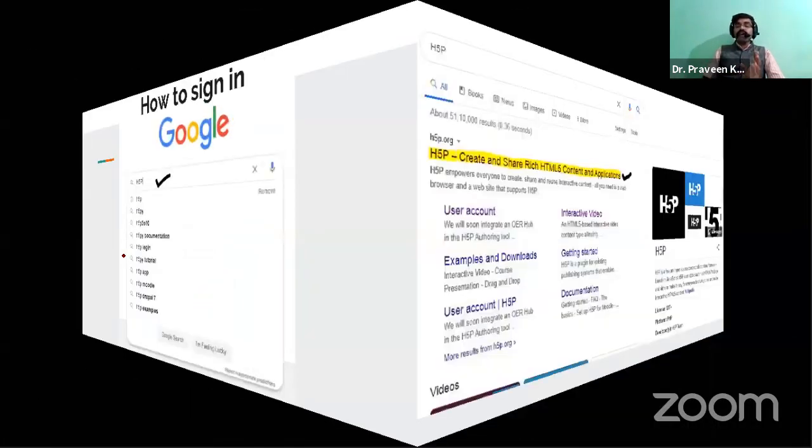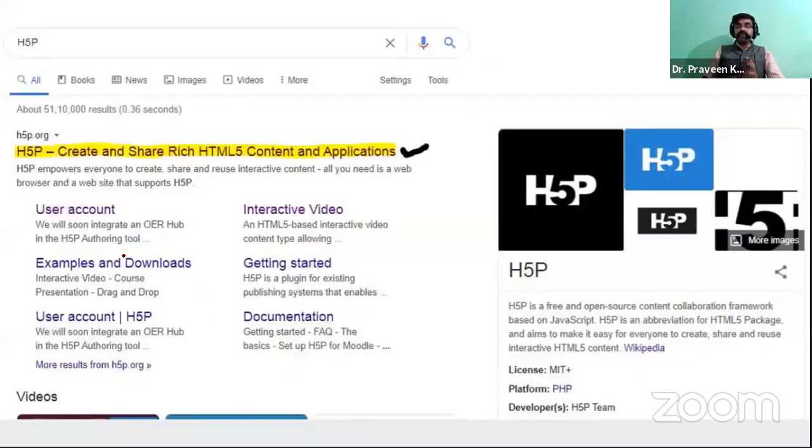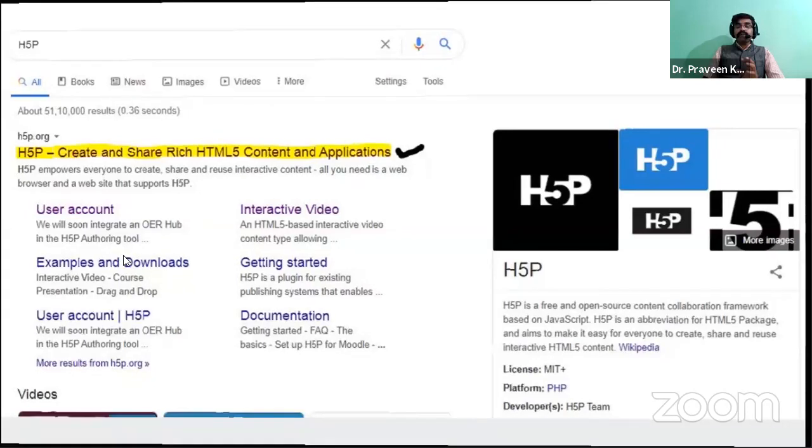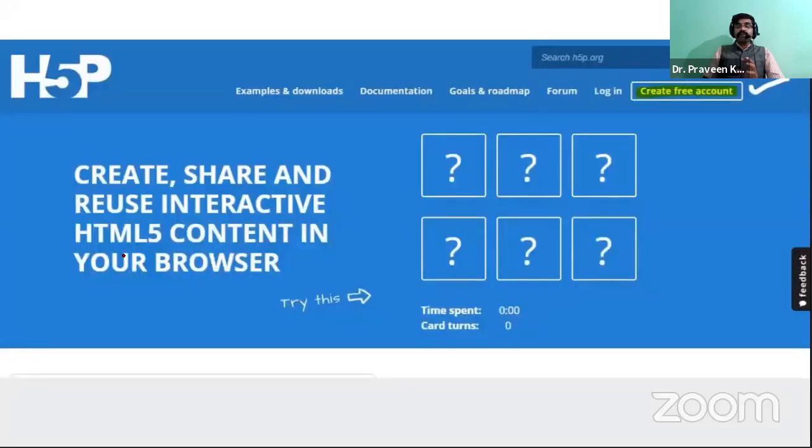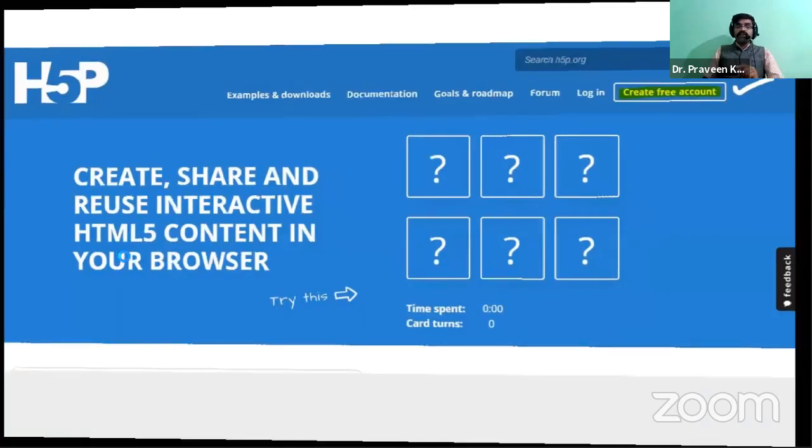After that, the one highlighted, that is H5P, and you can click on that hyperlink. When you click on that hyperlink, a new window will open like this. That is the front page of H5P. I already explained that there are two options called login and create your free account. If you are a first user, you can go with create free account. Okay. So after that, create a new account.